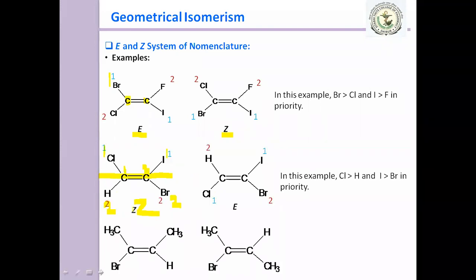So Z and E. Now for this third example, suppose you consider this as 1 and this as the second. In this case, is it possible to denote cis and trans? For this particular example, can you use the cis and trans prefix?